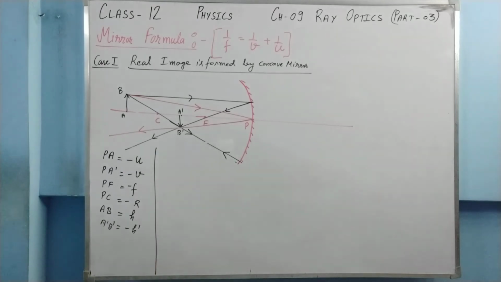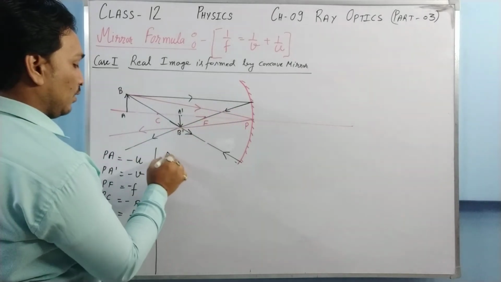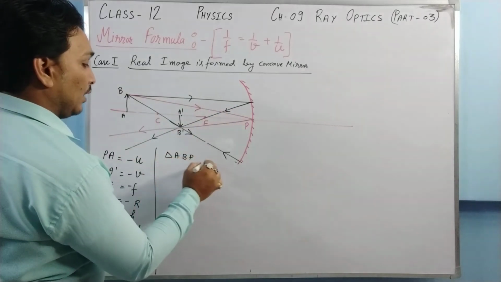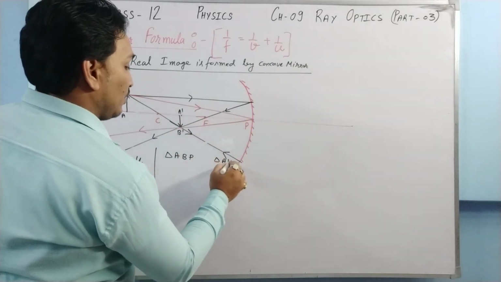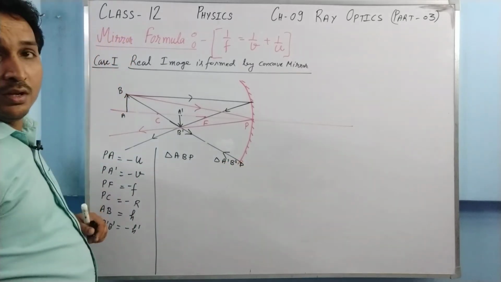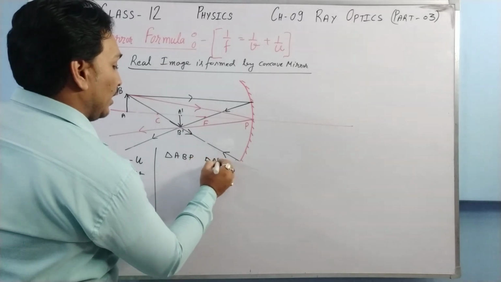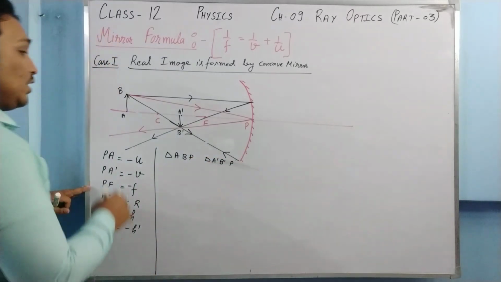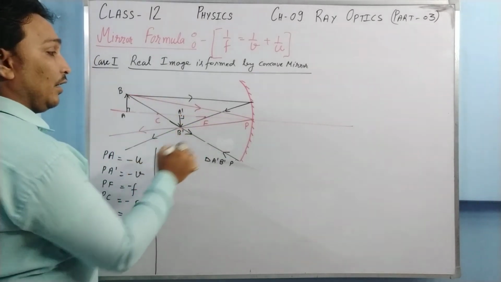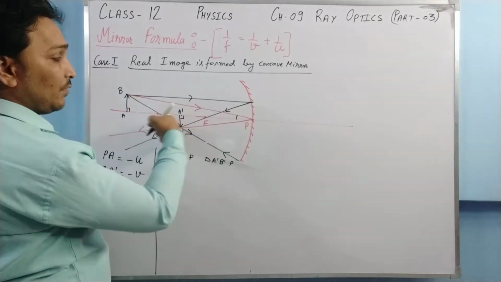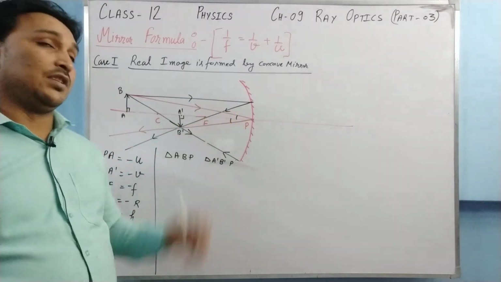Now I'm going to take a pair of triangles. Just see the triangle ABP and the triangle A dash B dash P. Now just see, one angle is 90 degrees in each triangle, and whatever angle the incident ray makes with the principal axis, the reflected ray makes the same angle, because one is the angle of incidence and this one is the angle of reflection.